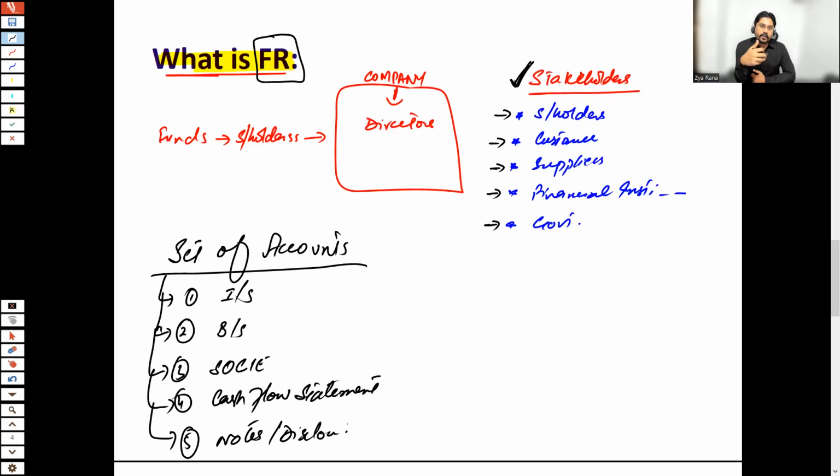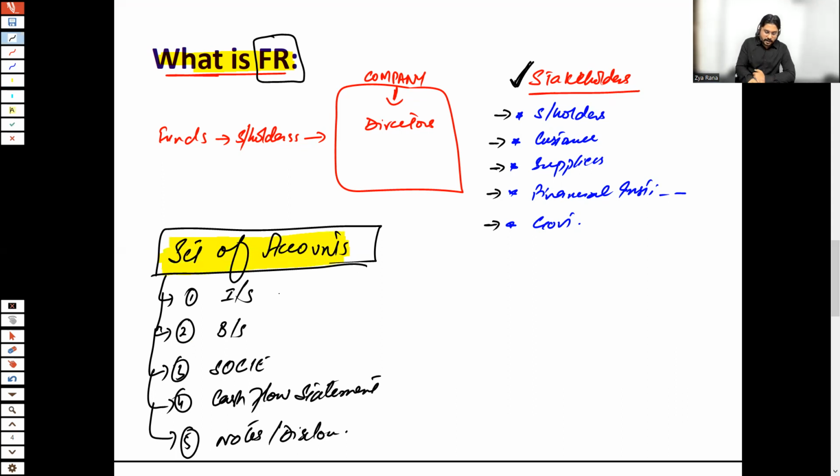A company is required to publish its financial reports, so that is the reason they would be preparing a set of accounts. What is the reason for publishing these financial reports? Because there are different stakeholders who are interested in knowing the company's performance. So how can they know about the company's performance? They would be following the financial reports. They would be looking at the set of accounts, and the set of accounts has 5 elements.